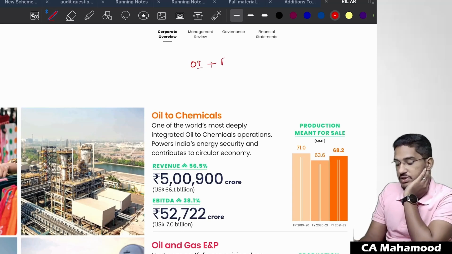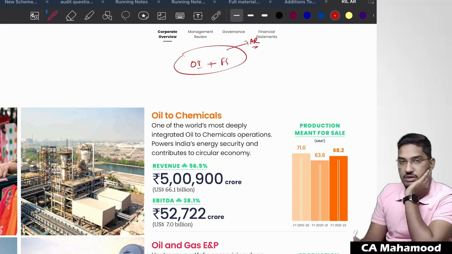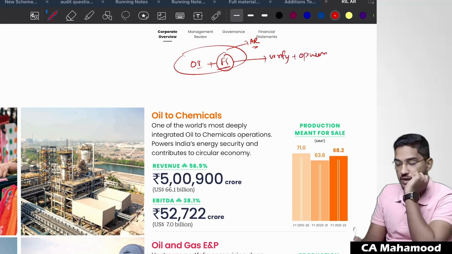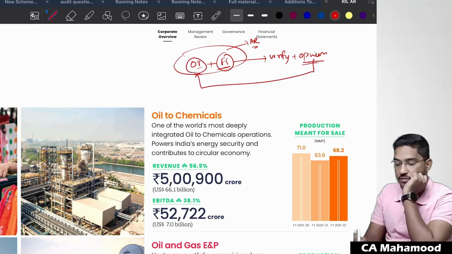Now, other information plus financial statements, everything will be there in the annual report. Very good. Now, as an auditor, what will you verify? Definitely, we are going to verify the financial statements, and whatever opinion has been expressed will be on the financial statements. Do you think we are also expressing an opinion on other information?